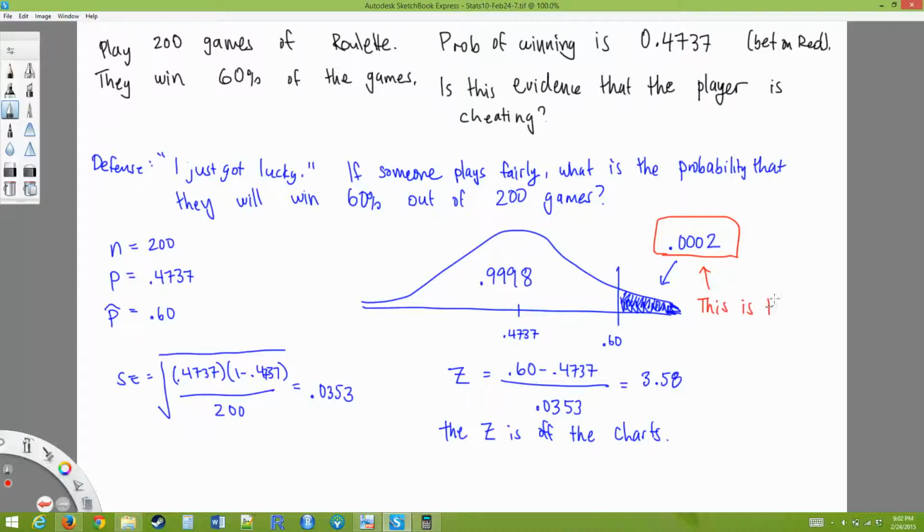This is the probability of a person playing fairly will win 60% or more games out of 200.